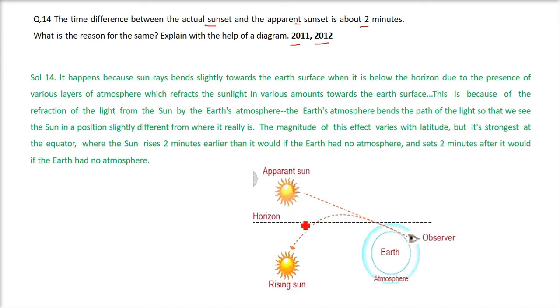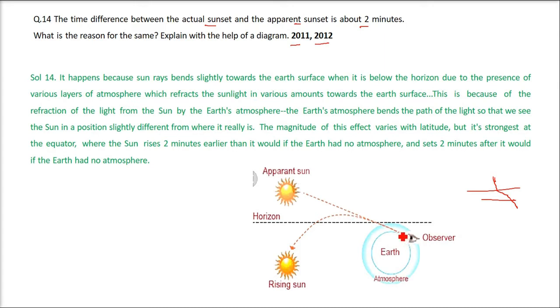Sun rays bend slightly towards the earth's surface when the sun is below the horizon, due to the presence of various layers of atmosphere, which refract the light. We always know that when light goes from one medium to another, it bends or shifts, and that is called refraction. So it refracts the sunlight in various amounts towards the earth's surface. Here is the observer. So how does it actually bend?